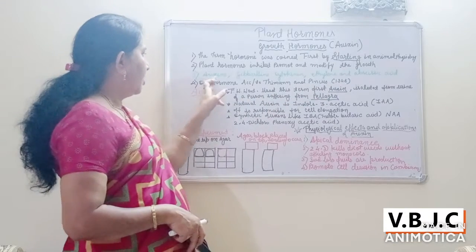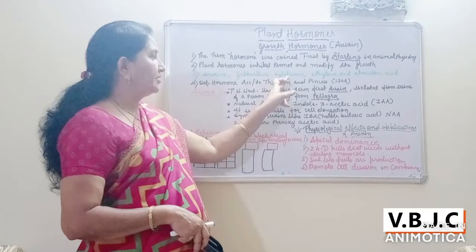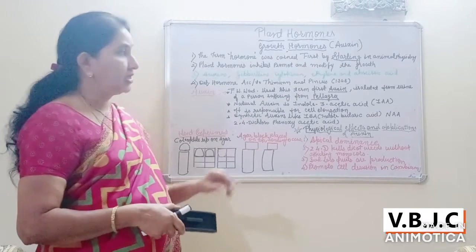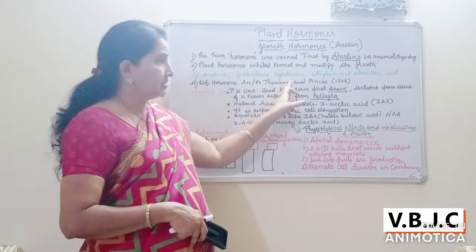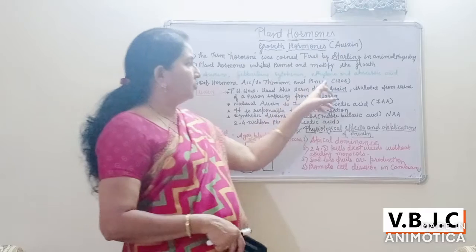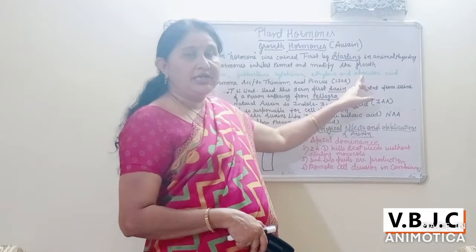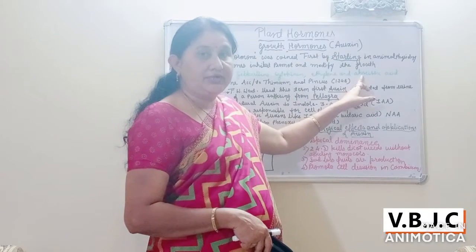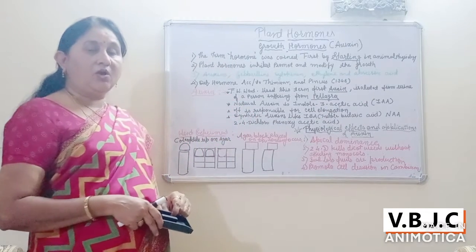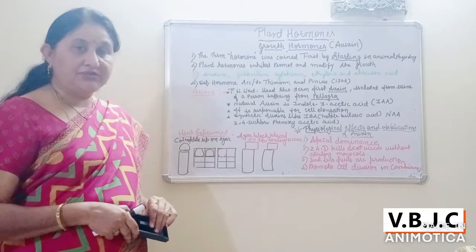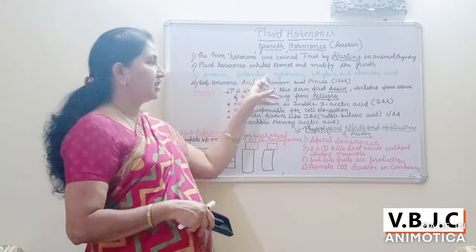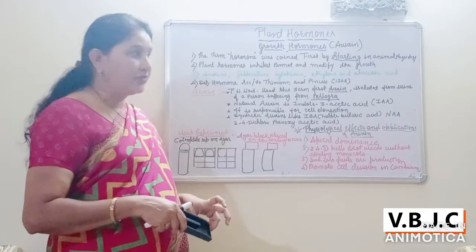Out of these, auxins, gibberellins and cytokinin are called growth promoters, and ethylene and abscisic acid are known as growth inhibitors. But all phytohormones are called growth regulators.